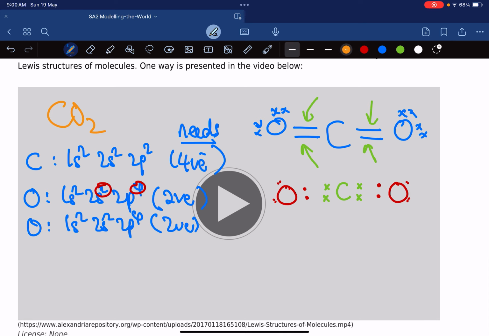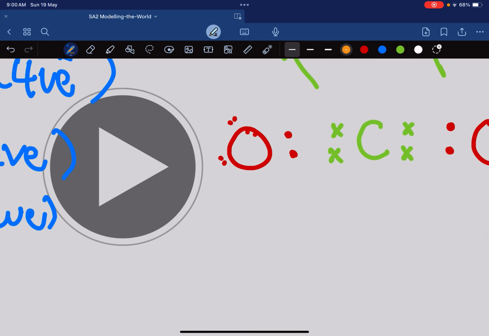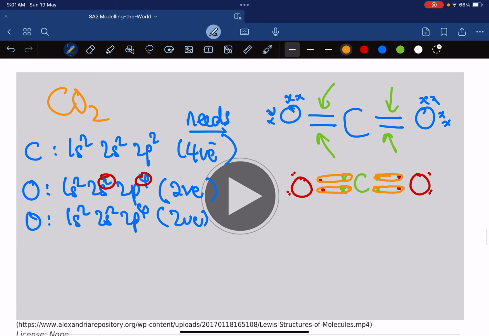So this is one covalent bond. This is another covalent bond. This is another covalent bond. This is another covalent bond. So covalent bonding happens between non-metals when they share electrons.